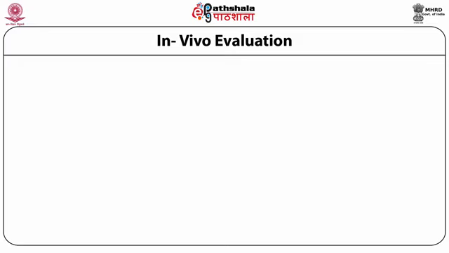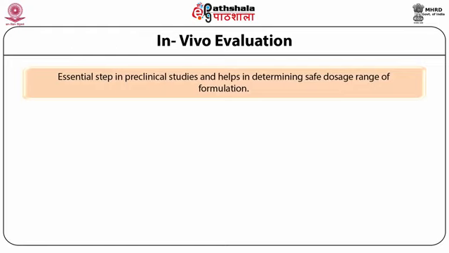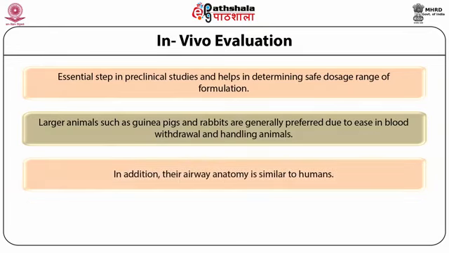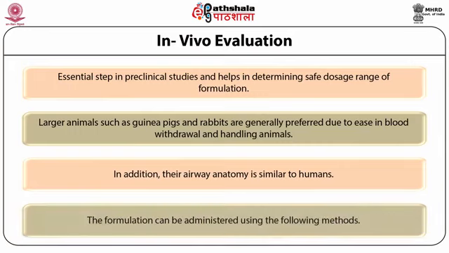In vivo investigation is an essential step in preclinical studies and helps in determining the safe dosage range of a formulation. Larger animals such as guinea pigs and rabbits are generally preferred due to ease in blood withdrawal and handling of animals. In addition, their airway anatomy is similar to human beings. The formulation can be administered using the following methods.